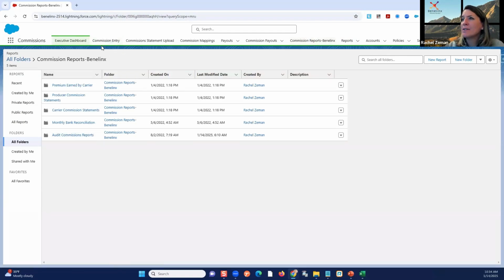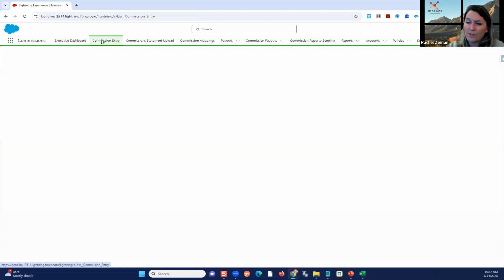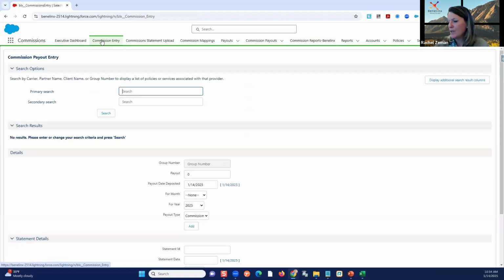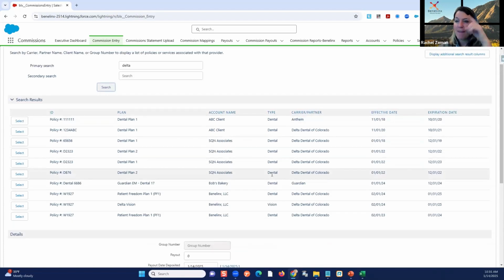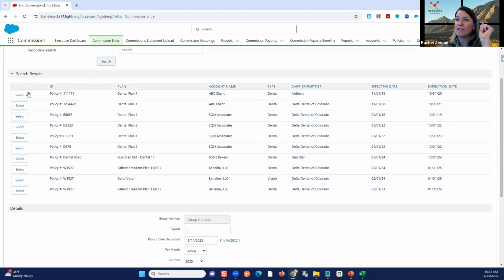Okay. So what is similar is our commission entry and our statement and our mapping. So those are the three most important pieces, right? Again, the focus for this session is how do I get the information in? So first one is manual entry. If I don't have a statement, I can search. It tells me I can search any way I want. Most of the time, if I pull a Delta Dental statement, I want to pull up all the Delta Dental policies so I can search by that carrier. First step is doing a search. Here's all of the Delta Dental policies, right, that have that commission box checked. It's an important note. And then I can go down the list and I can select.